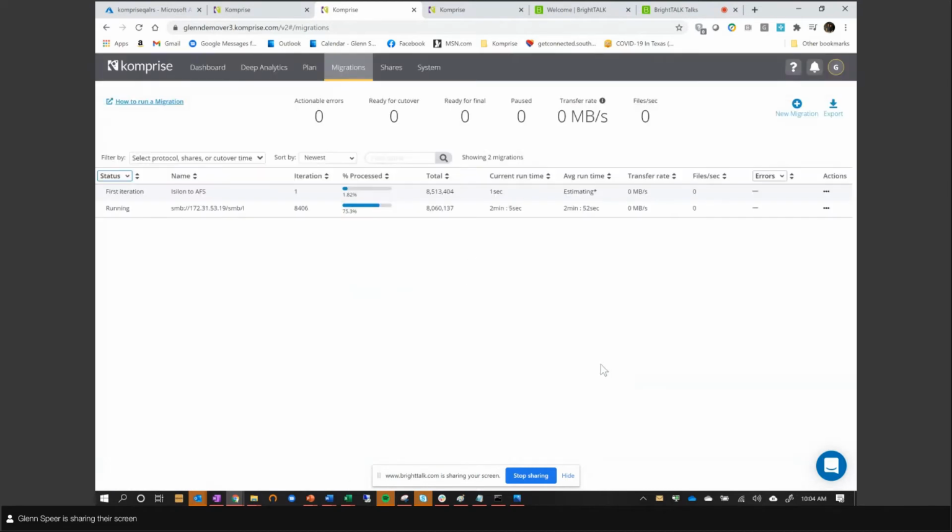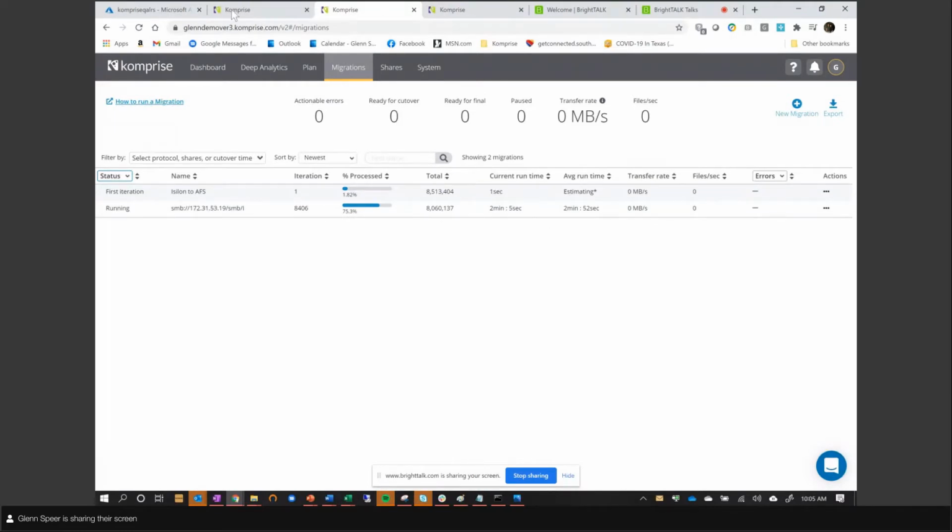This migration job will run an initial iteration, try to copy everything it can. If it misses something because it was open or something to that effect, it'll run another iteration and try and catch those files. You run as many iterations as you need to get your data from your on-prem to Azure File Services, and then you do your cutover. So super simple. You don't have to babysit this. You just let it run in the background, get your data copied over, and it's very fast and efficient.